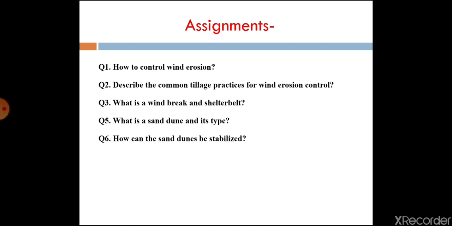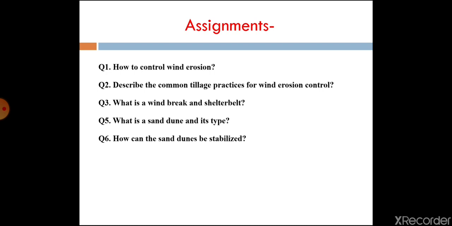Now I understood from the feedback that students are seeking an assignment. So these are a few assignments under which you have to study, and such questions may be answered in your assignments.